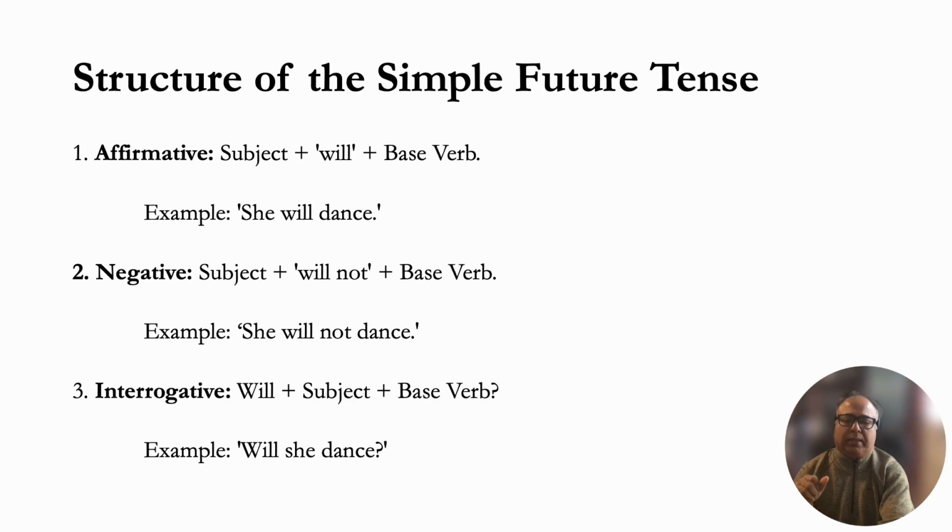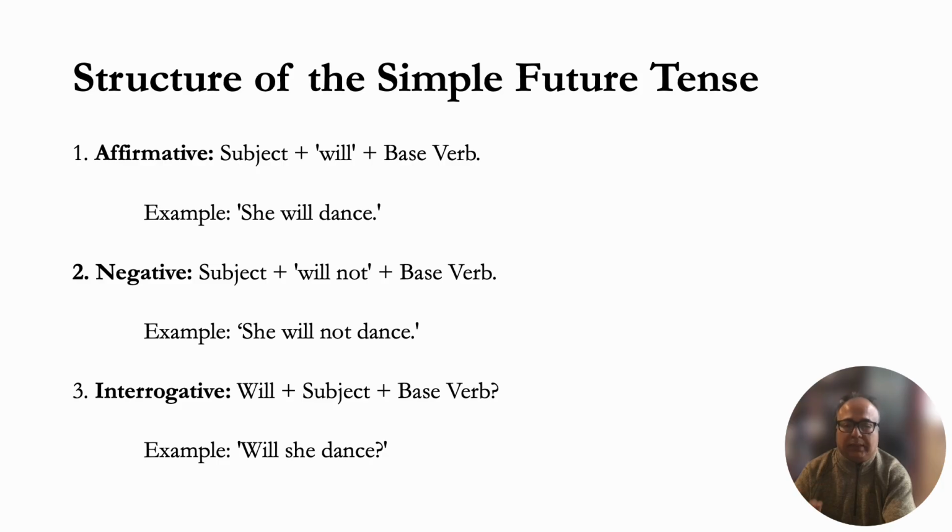All right. What is the structure? We looked at 5 different situations in which we use the simple future tense. Let's look at the structure. Affirmative, in the positive, you have the subject, I, she, he, my parents, followed by will, indicating that this action will happen in the future. It hasn't happened yet, but it will happen in the future. She will dance, right? She hasn't danced yet. She is not dancing in the present. She will dance, maybe tonight.